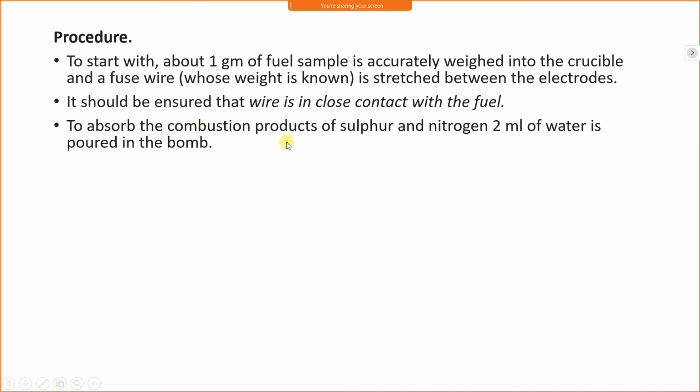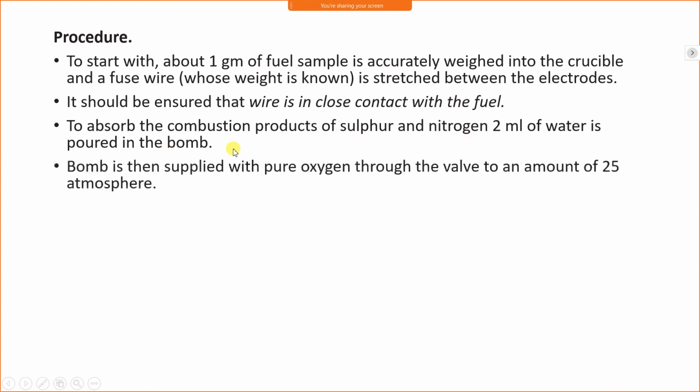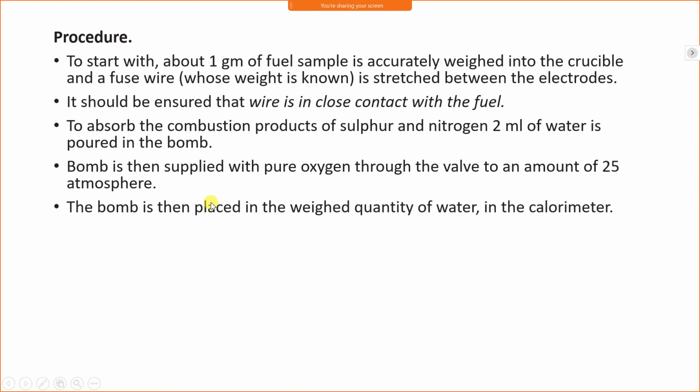To absorb the combustion products of sulfur and nitrogen, 2 ml of water is poured in the bomb. The bomb is then supplied with pure oxygen through the wall to an amount of 25 atmospheres. The bomb is then placed in the weighed quantity of water in the calorimeter.